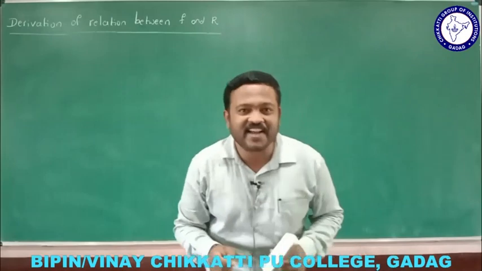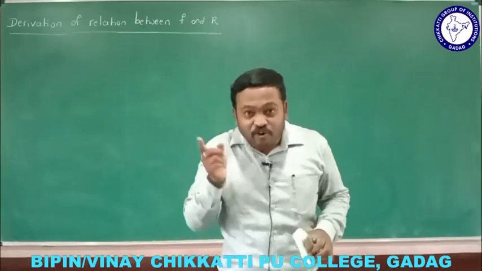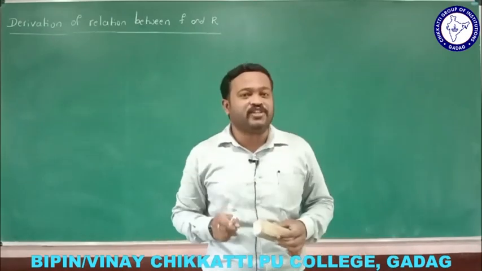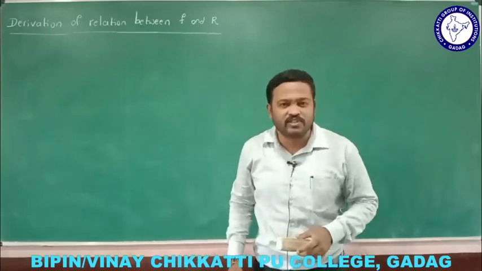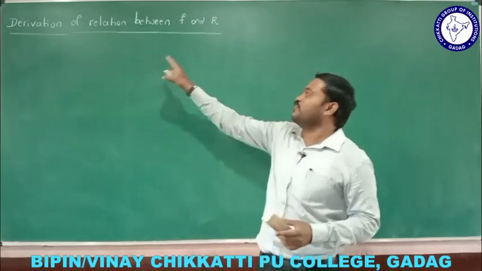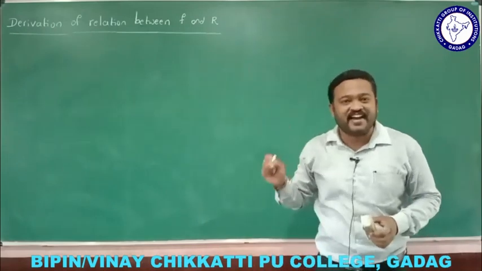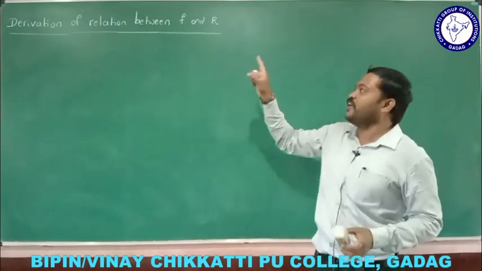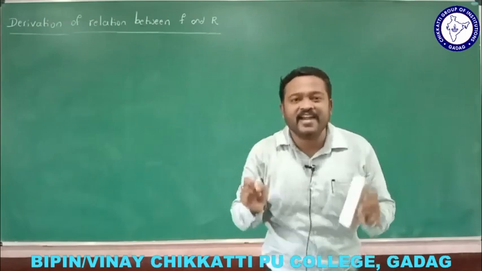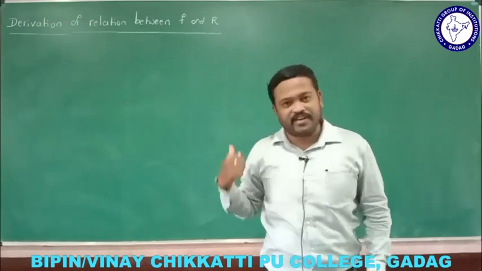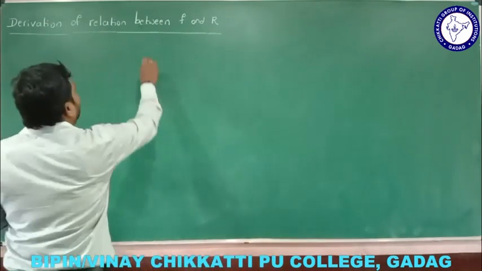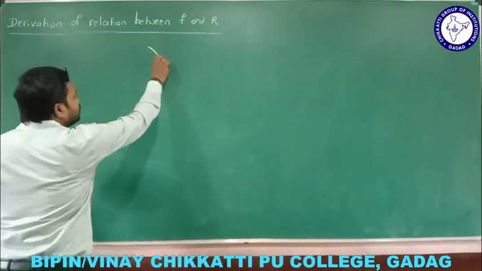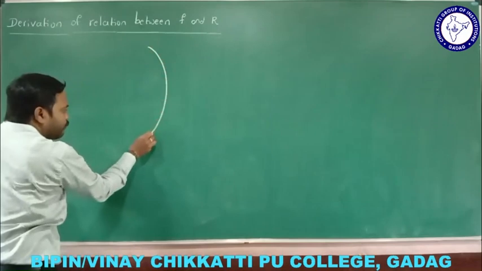Let us derive the relation between focal length and radius of curvature in case of a mirror. That is the first derivation of this chapter. That is the derivation of the relation between f and R. Okay, let me derive it. Now, let me consider a concave mirror. This is a concave mirror.